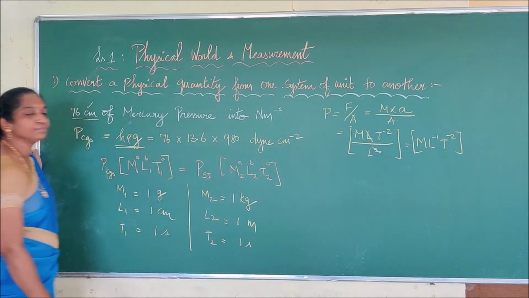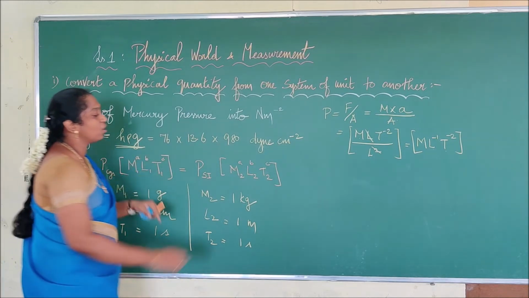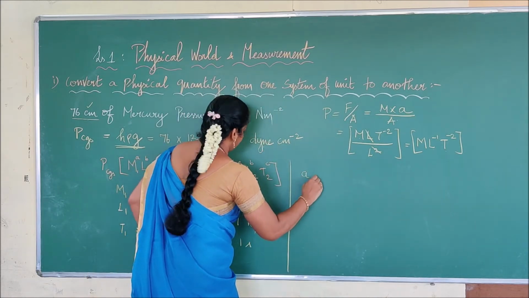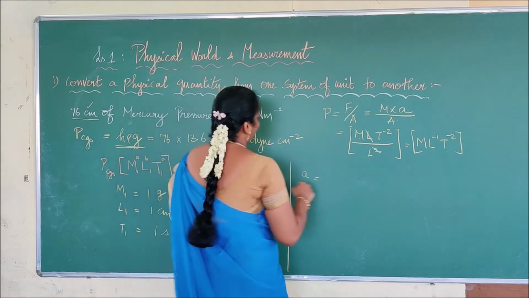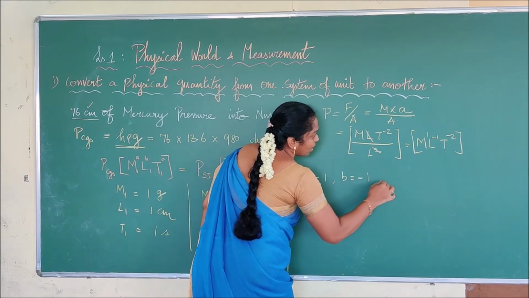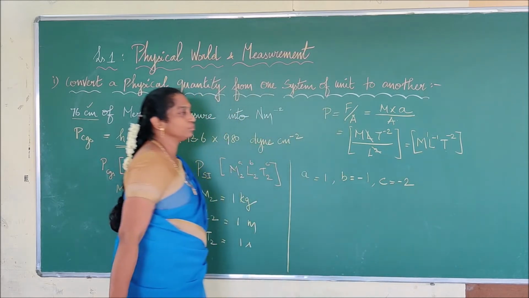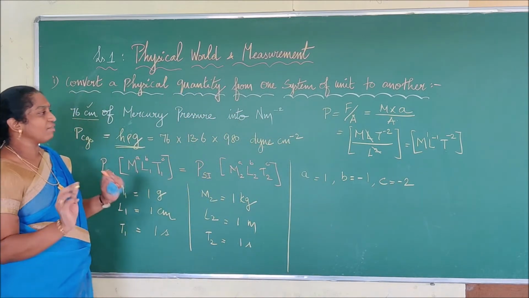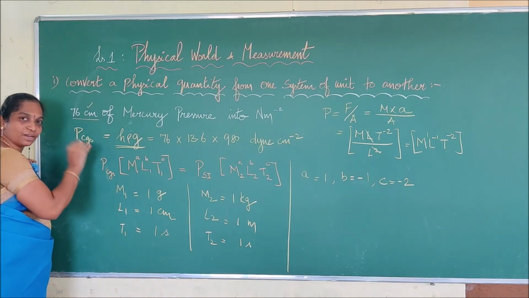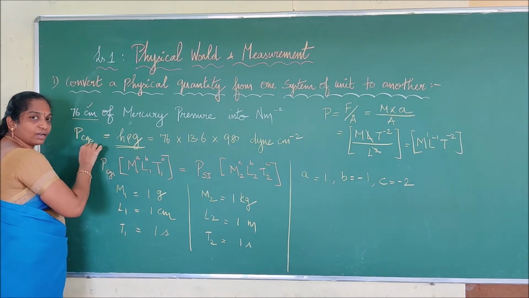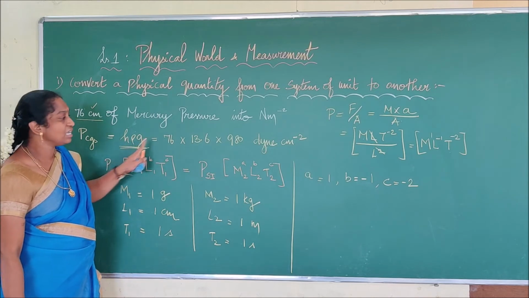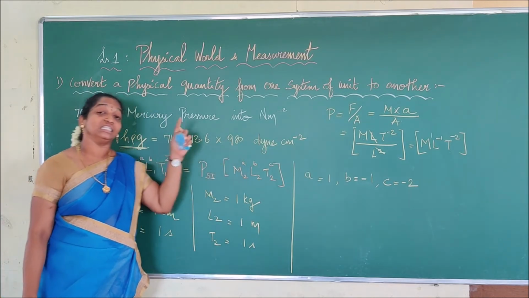And this A, B and C, we are going to compare with this equation, and from that we can say what A is. A value is 1, B value is minus 1 and C value is minus 2. Is it clear to you? Right? What have we taken? First, from the sum 700 centimeter of mercury, we calculated the pressure value. How have we calculated the pressure value? We are calculating using h, rho, g. So h is a height, rho is a density and g value is 980 in terms of what?